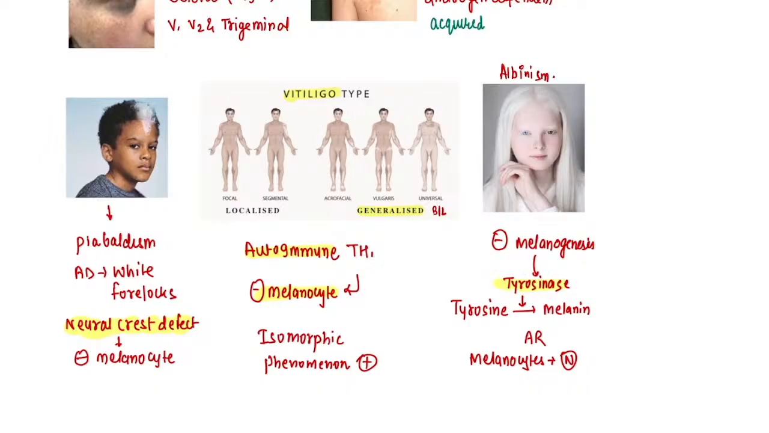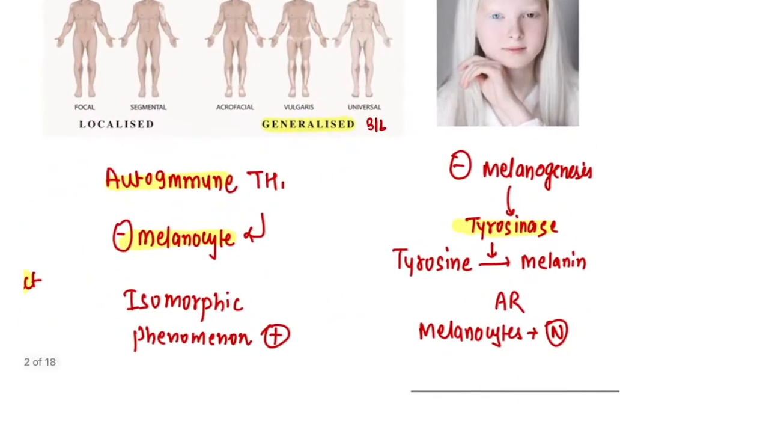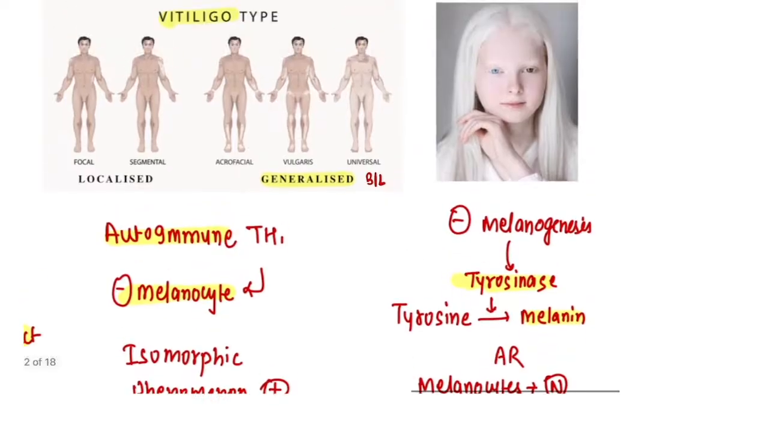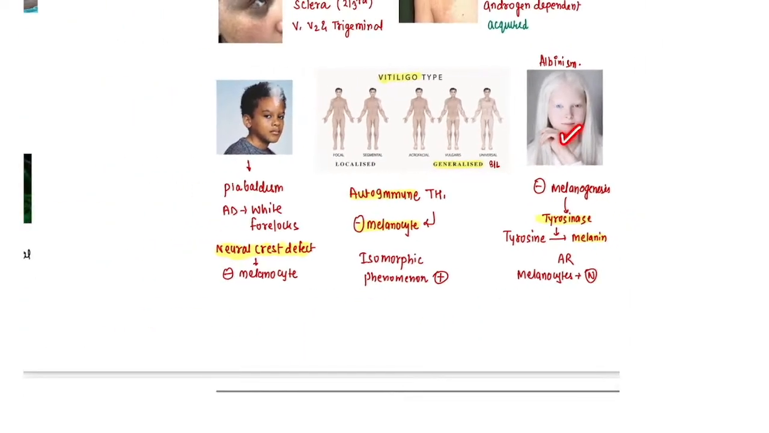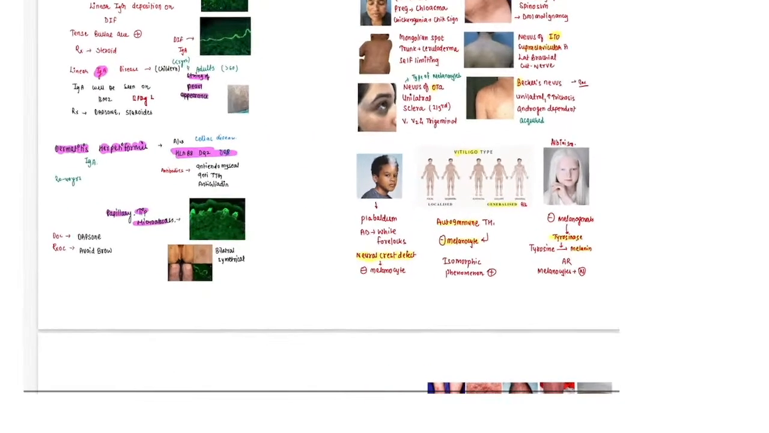I told you tyrosinase is responsible for production of what? Melanin, right? If tyrosinase is not there, there is going to be no melanin, leading to complete white discoloration. There is no melanin, which means there will be no color in the person, and the person is going to become white. So this is a problem with melanogenesis, and that is due to the tyrosinase enzyme.